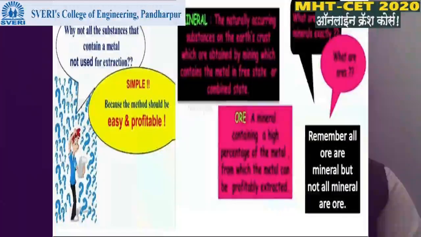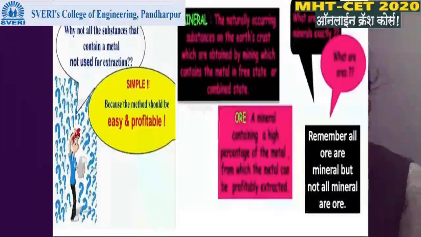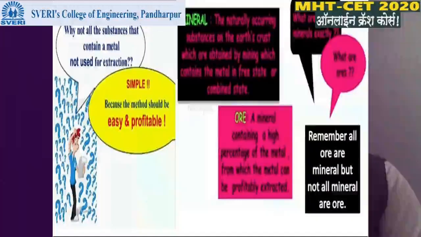Then the percentage of metal may be high in some minerals and low in others. If the percentage of metal in a mineral is high, then it is known as an ore. From the ore, metal can be extracted profitably and economically.